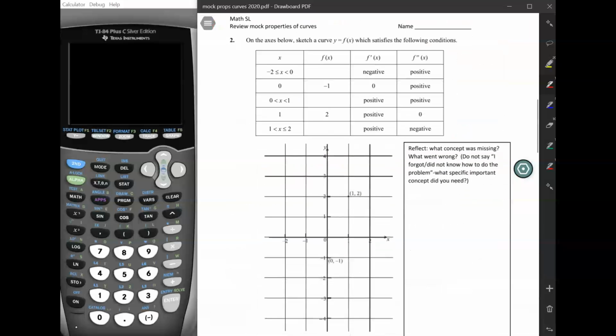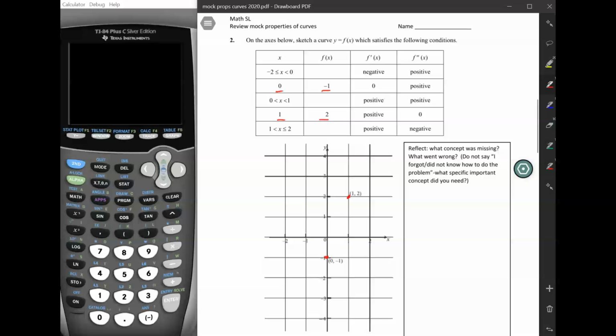Here's number 2. On the axes below, sketch a curve y equals f of x, which satisfies the following conditions. Basically, it gives us a function here, but they only give us 2 points. The 2 points they give us are (0, -1) and (1, 2). They're marked right here. So we know that the function goes through these 2 points. We're trying to figure out what else we know about the function.